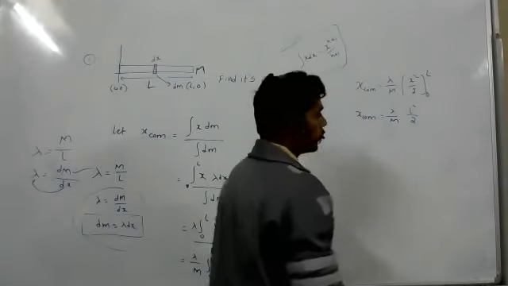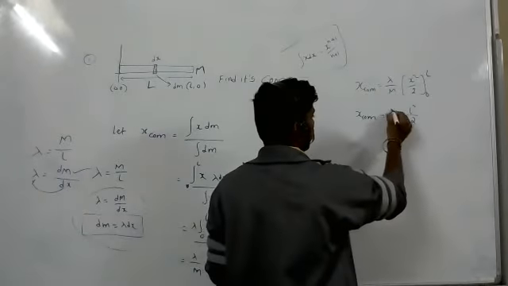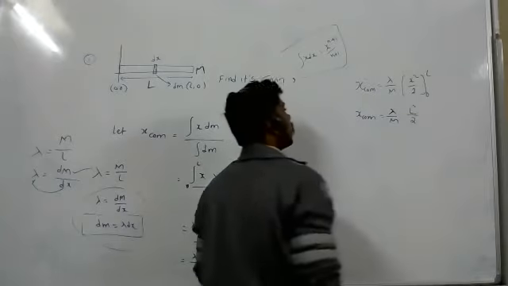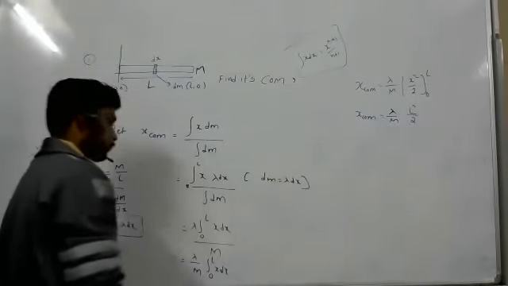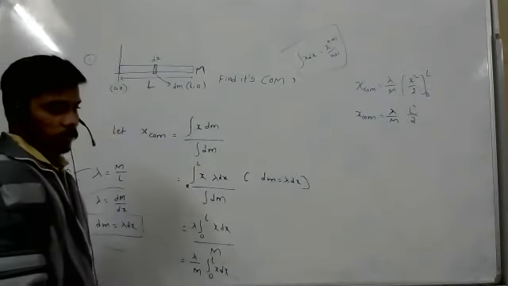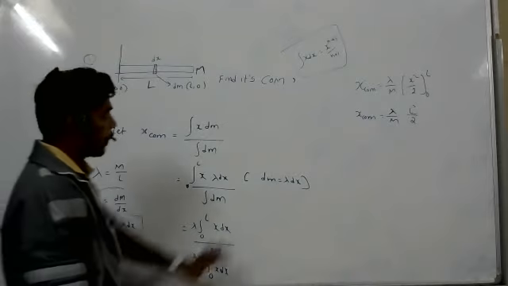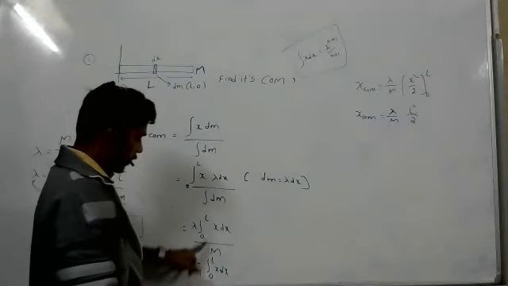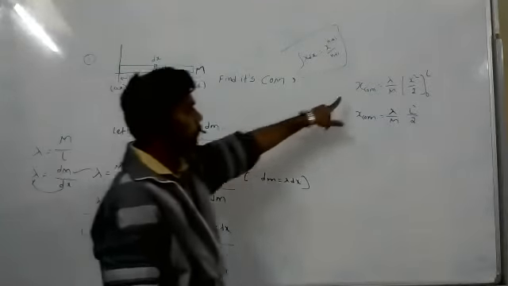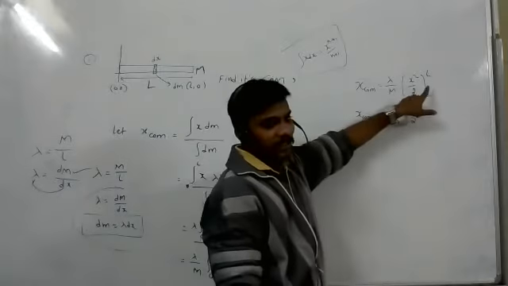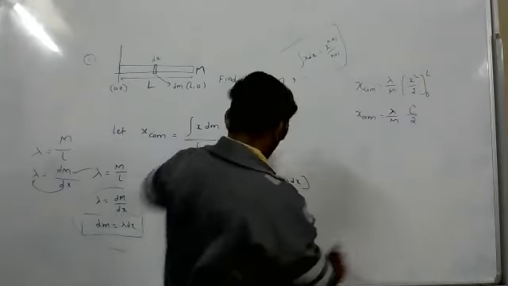L square by 2. Now, sir, could you show how to integrate, what steps have you done after x square by 2? How did you get L square by 2?